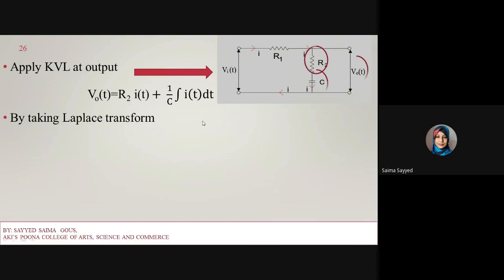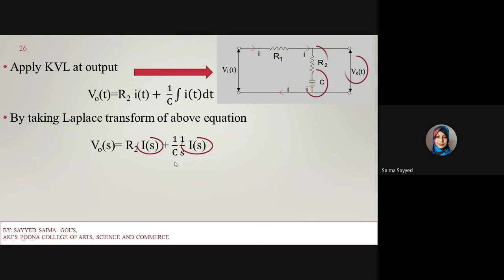V out of s is equal to R2 I of s plus 1 upon Cs I of s. Now take I of s common, so it will become I of s into R2 plus 1 upon Cs.